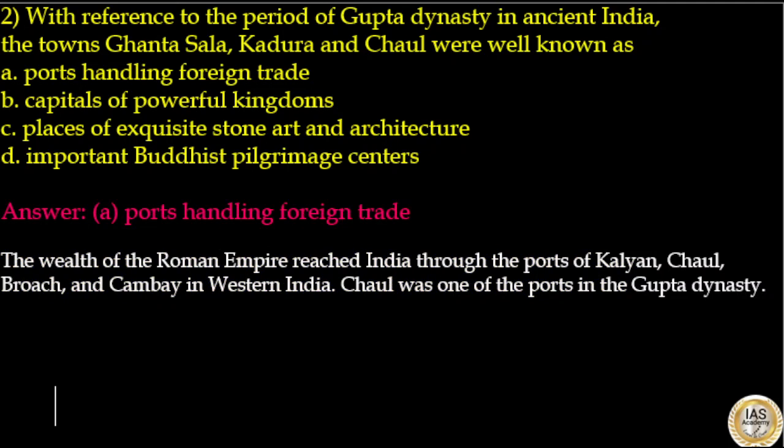The wealth of the Roman Empire reached India through the ports of Kalyan, Chol, Broach and Cambay in western India. Chol was one of the ports in the Gupta dynasty. So here the answer to this question is option A, ports handling foreign trade.